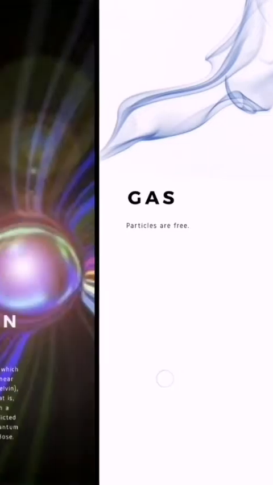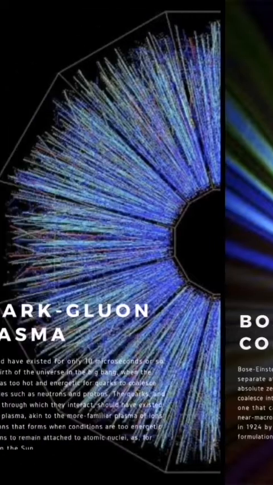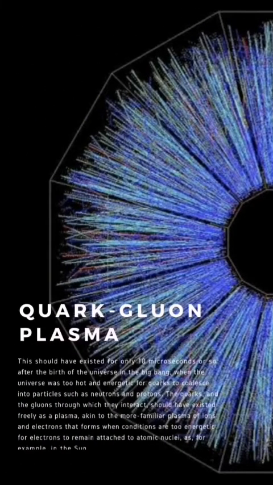The fourth state of matter that we'll be including in this list is going to be Bose-Einstein condensate. It is a state of matter in which separate atoms or subatomic particles cooled near absolute zero coalesce into a single quantum mechanical entity, one that can be described by a wave function on a near macroscopic scale. This form of matter was predicted in 1924 by Albert Einstein on the basis of the quantum formulations of the Indian physicist Satyendra Nath Bose. That's Bose-Einstein condensate. It's quite familiar.